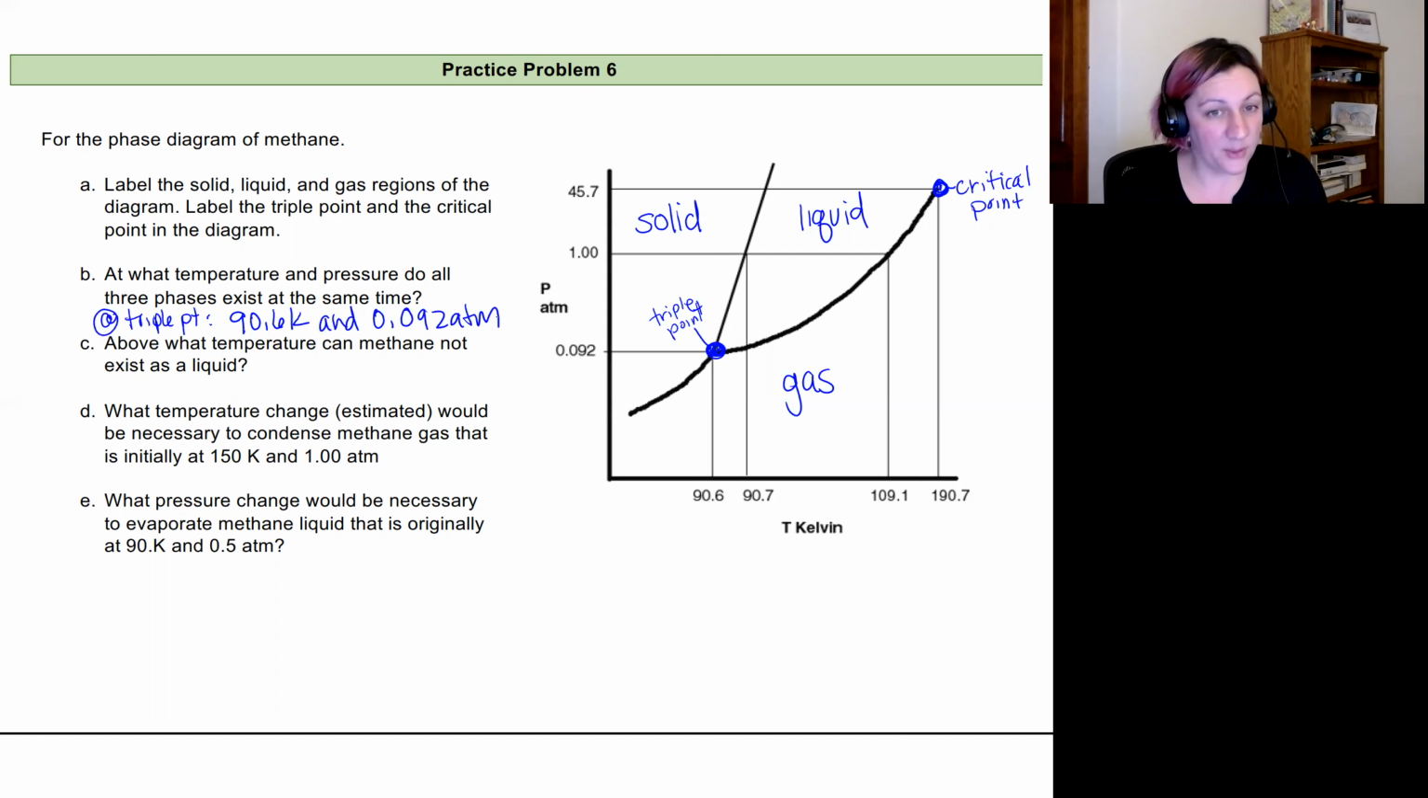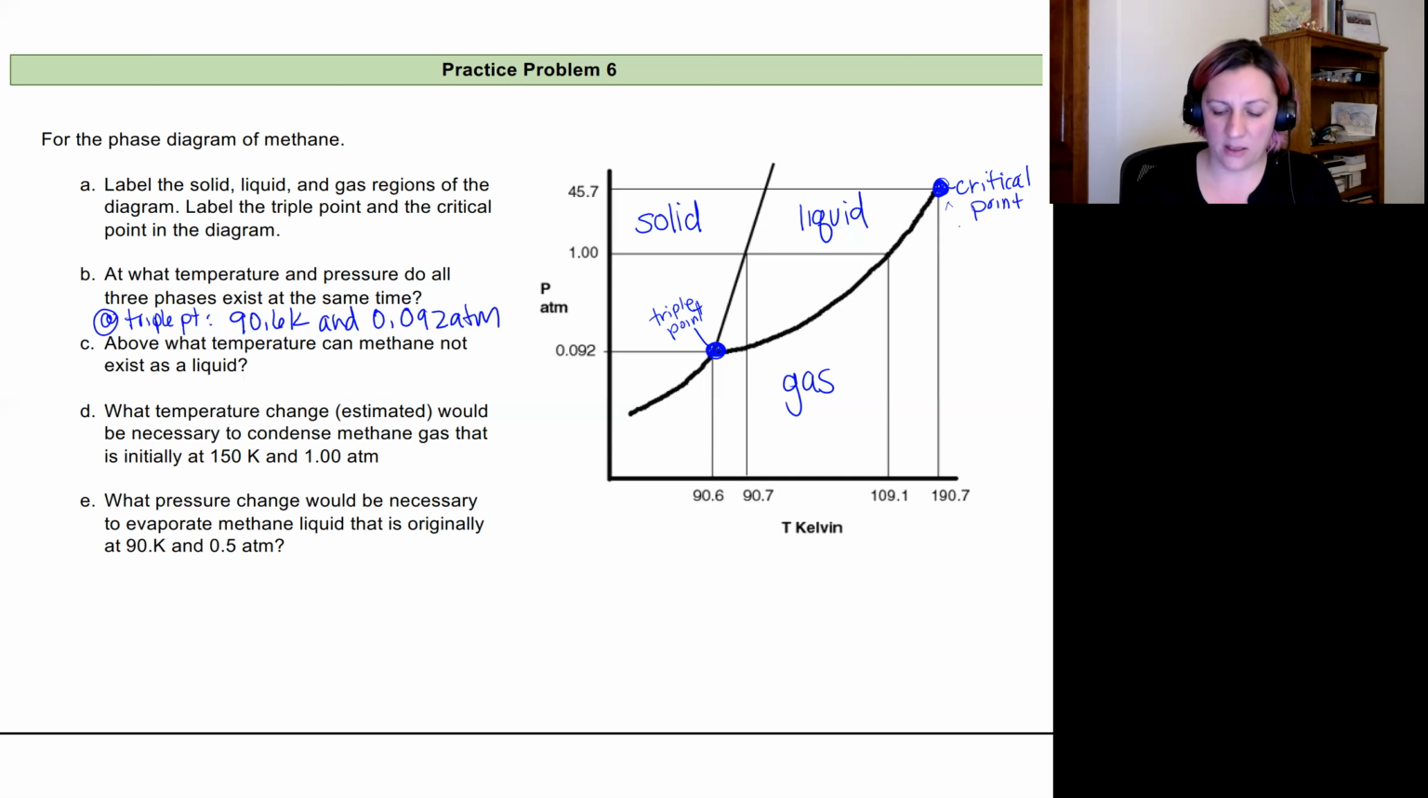Above what temperature can methane not exist as a liquid? All right. So you might think it won't be a liquid at high temperatures, but it can't exist below 90.6 either. We will only have solids and gases there. We won't have a liquid. But that's not really what we're talking about because that's below. So it's really referring to the critical point right here.